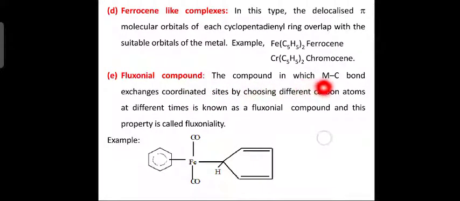Now, next is fluxional compound, another classification. Now, the compound in which the metal carbon bond exchanges coordinated sites by choosing different carbon atoms at different times. Okay, if you have different carbon atoms at different sites at different times, that is called what? Fluxional compound. And an example for this is given here: iron linked to 2 carbonyl groups, on one side it is linked to a benzene ring. Okay, and another cyclopentadiene group, because 2 double bonds are there. Okay, so this is an example for fluxional compound.